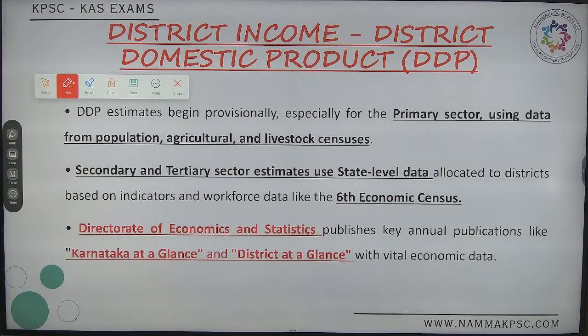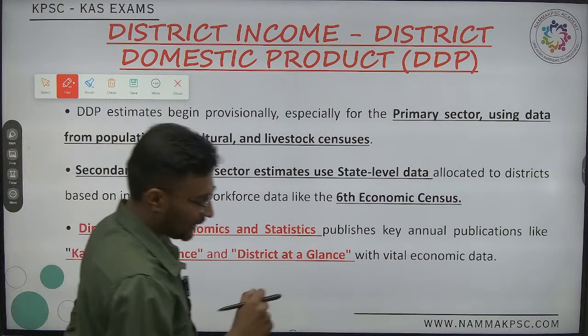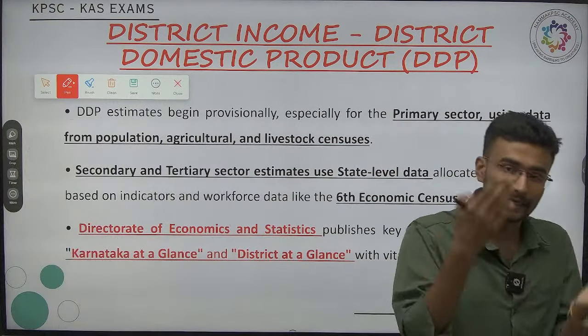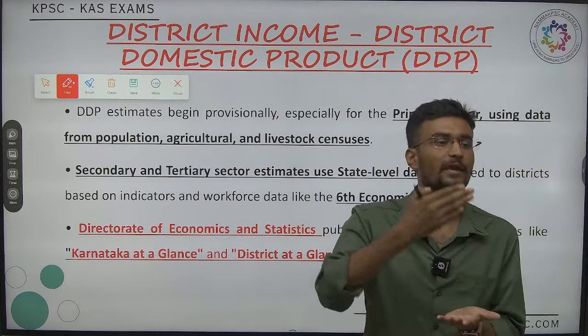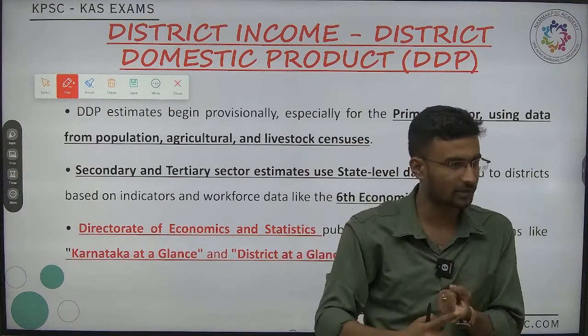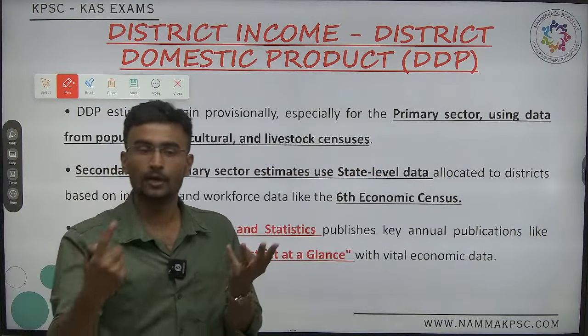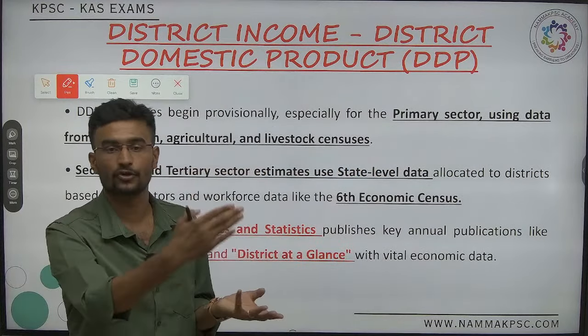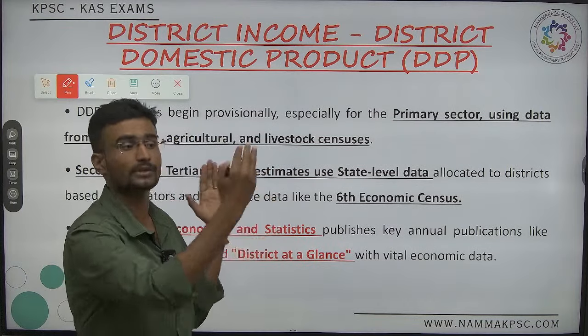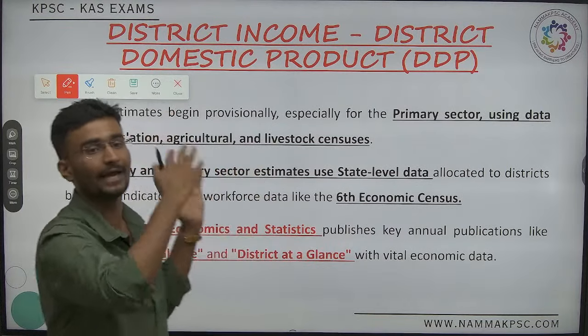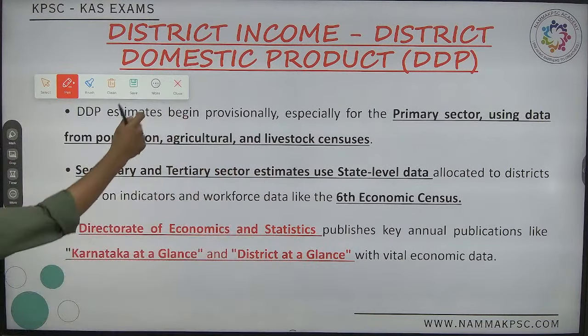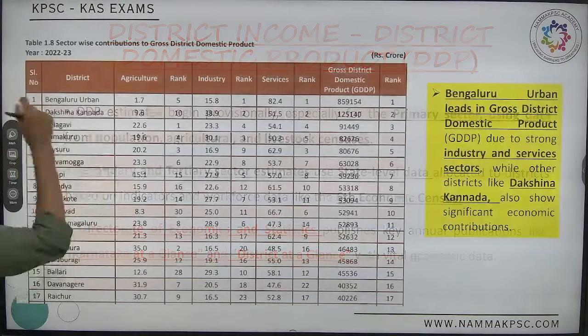Next one, it is the district level data. Now with respect to district level data, the second major thing we will be analyzing is which district has been ranked top with respect to agriculture, which district has been ranked top with respect to industries, and which district has been ranked top with respect to services. After that, overall, we will see which district has been ranked the topmost. Now before this, see this chart.